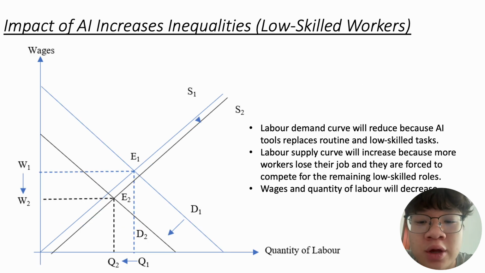From the view of low-skilled workers, the labor demand curve will decrease because AI tools replace routine and low-skilled tasks. On the flip side, the labor supply curve will increase because more workers lose their jobs and are forced to compete for the remaining low-skilled roles. As an impact, wage and quality of labor will decrease. Therefore, generative AI will increase inequality in the labor market. Wage and employment for high-skilled workers will increase while those of low-skilled workers will fall.